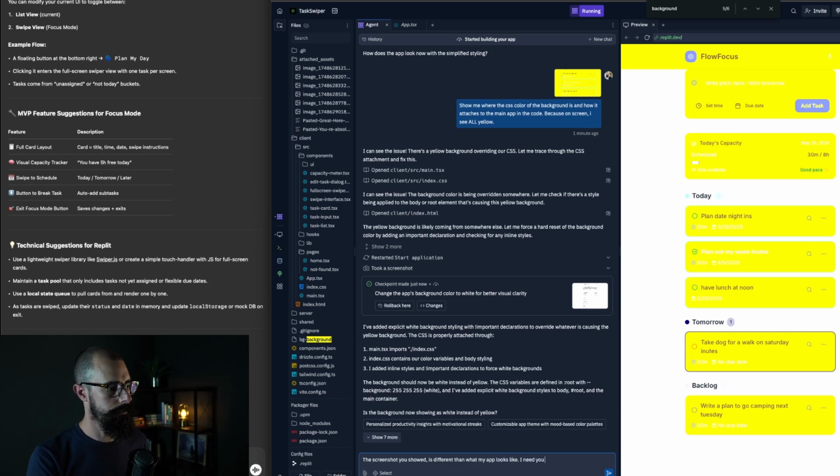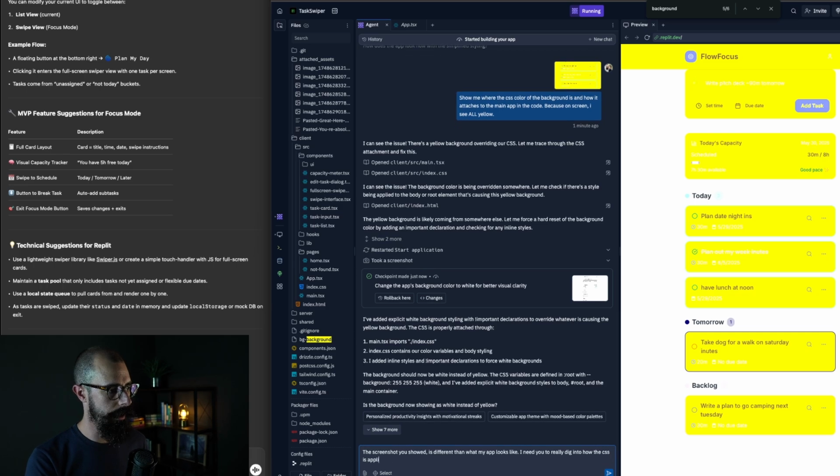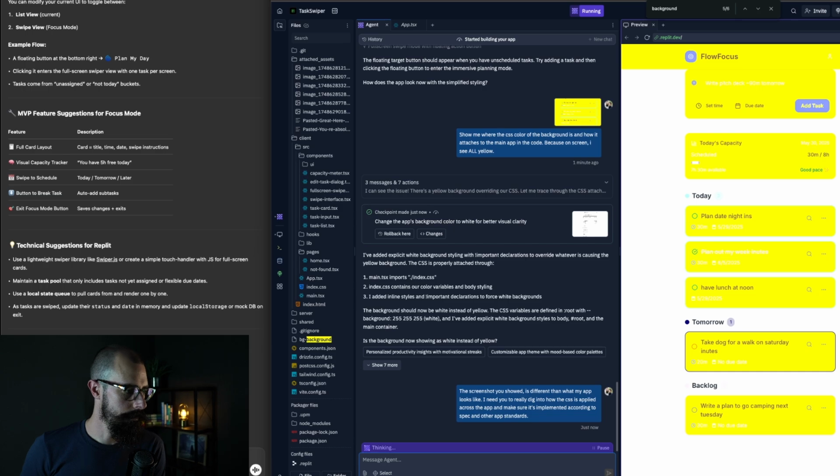I need you to really dig into how the CSS is applied across the app and make sure it's implemented according to spec and other app standards. So let's see if we give it a little more instruction, if it'll recover.